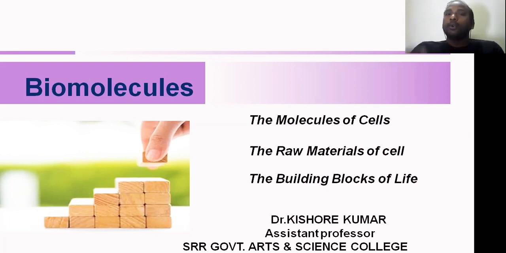A living cell with metabolic activity definitely requires basic molecules. These basic molecules we call biomolecules, as I have shown here, and they are important for each and every living cell.